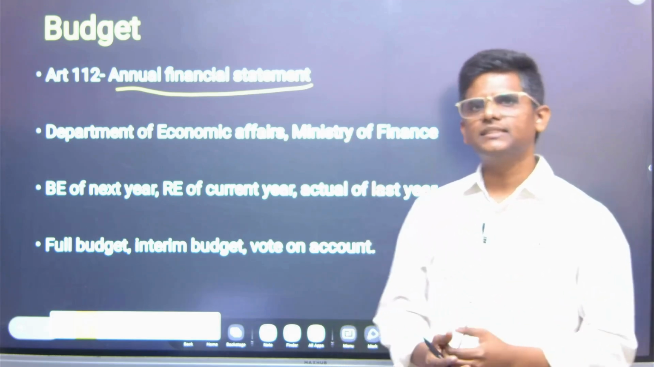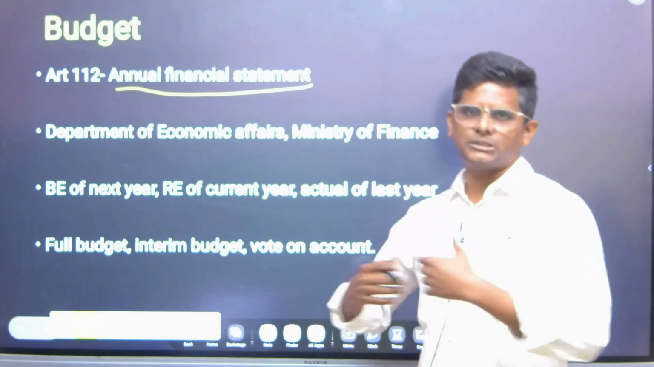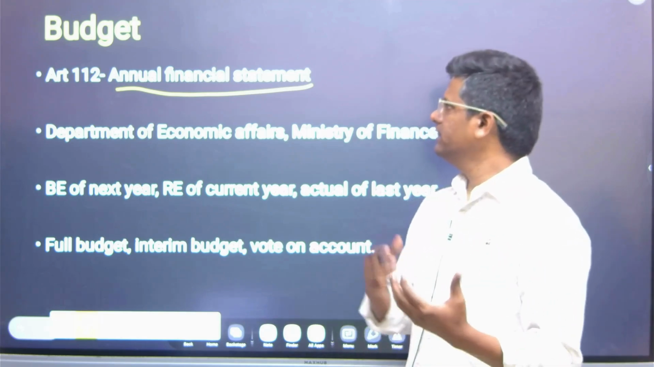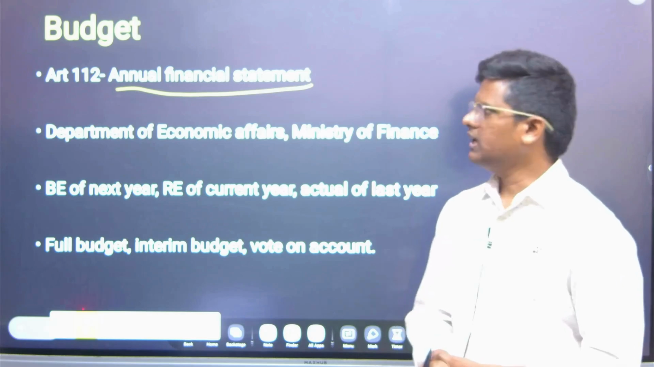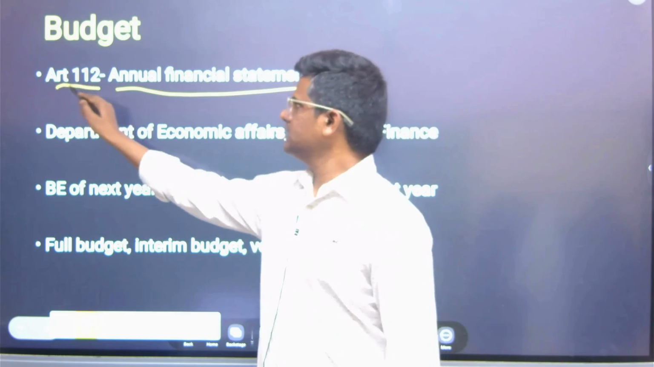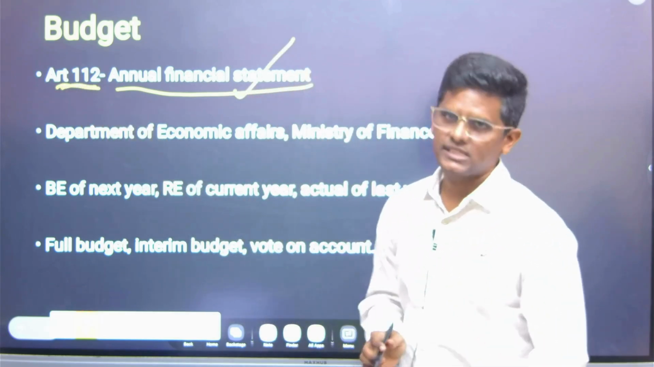Basically it contains all the receipts, all the money that comes into the government, and all the expenditure the government makes on various schemes and other means to run the government. So Article 112 mandates that every financial year the President has to submit an annual financial statement.